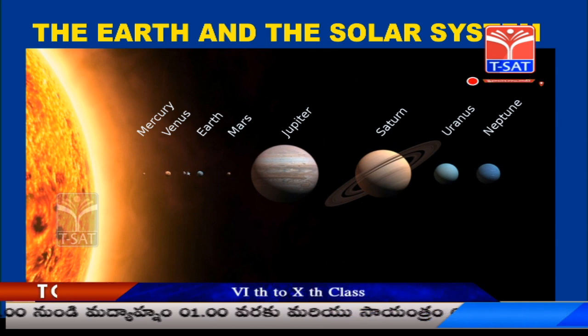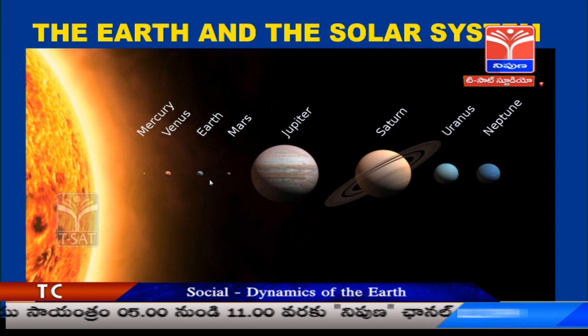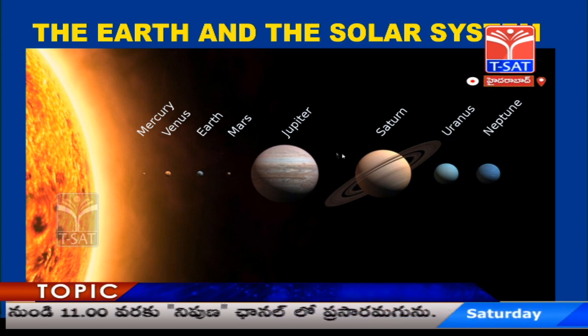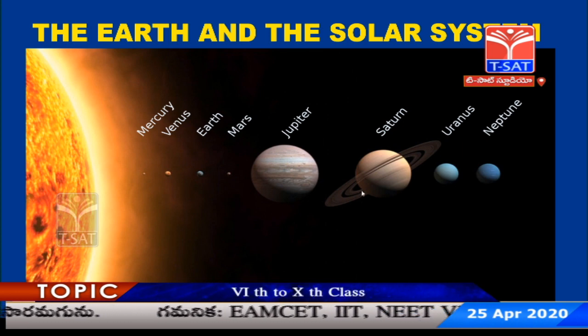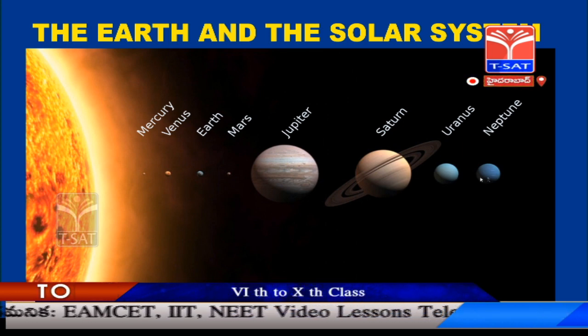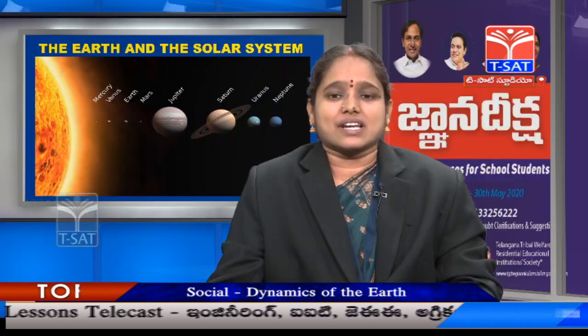So, Mercury, Venus, Earth, Mars are the 4 planets which are made of metal and rock. Jupiter and Saturn, the biggest planets, are made of hydrogen and helium. Uranus and Neptune, these are the 2 planets which are made of volatile substances like ammonia and methane.